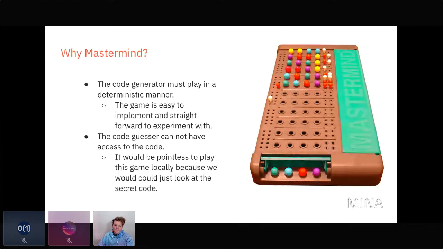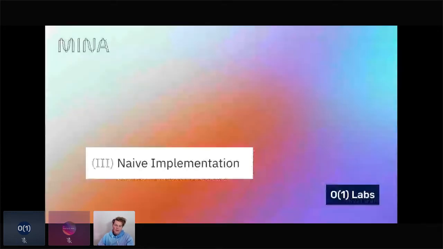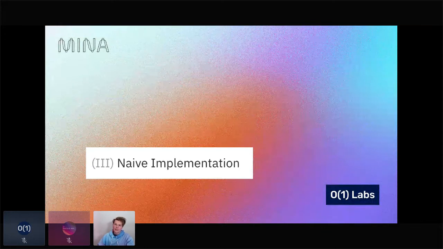So this is our naive implementation of the game, which is a version of the game that you play by interacting with the Mina blockchain and by generating a new transaction every time the code guesser makes a guess. And then every time the code generator provides a hint, they're also creating a transaction. So in the course of, say, a board with 14 pegs, you could have 28 moves and have to pay 28 transaction fees.